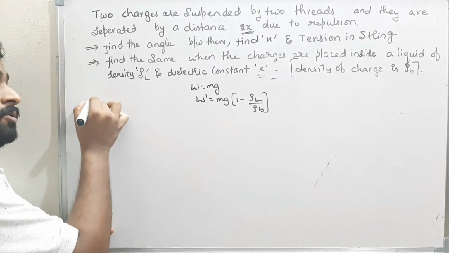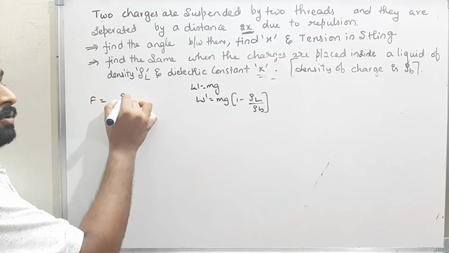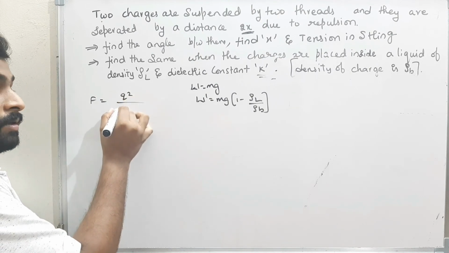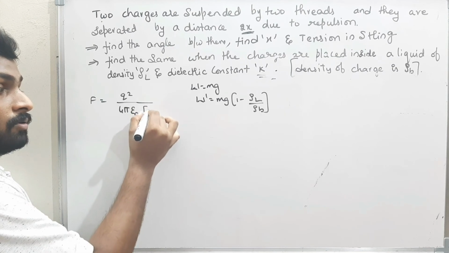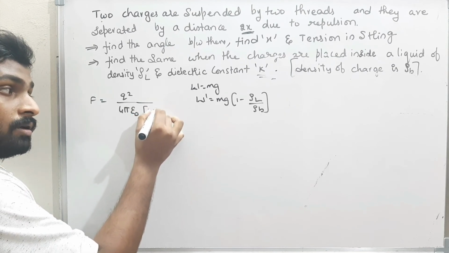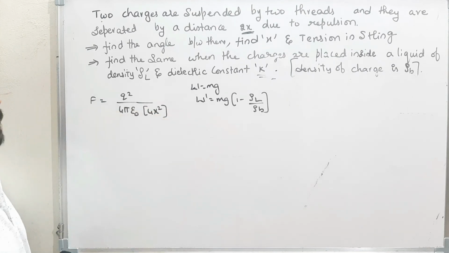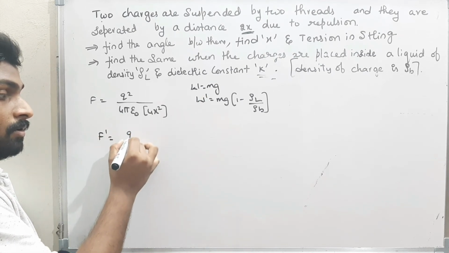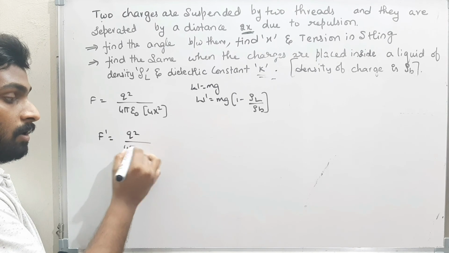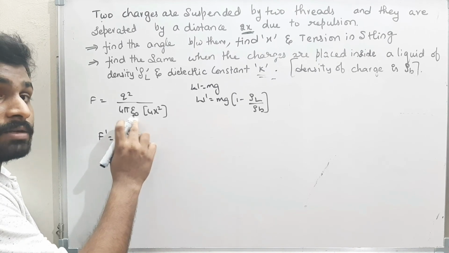Now, initially what is the force? Initially the force is q square, 1 by 4 pi epsilon naught into 4x square. That is initially the force. Now what is the new force? Q square over 4 pi, but instead of epsilon naught, for the new force I have to write epsilon.